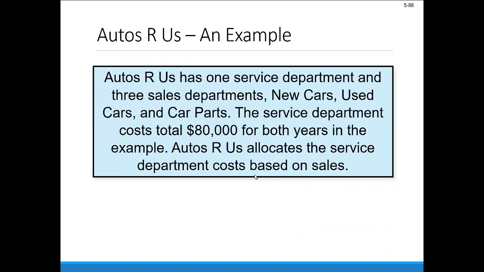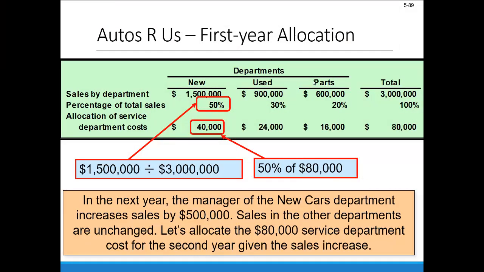Now let's look at another example to bring some of these things home. Autos R Us has one service department and 3 sales departments: new cars, used cars, and car parts. The service department costs total $80,000 for both years in the example. Autos R Us allocates the service department cost based on sales. So let's say in that first year, sales by department were $1,500,000 in new cars, $900,000 in used, and $600,000 in parts.